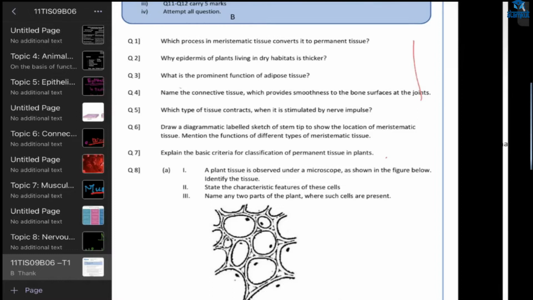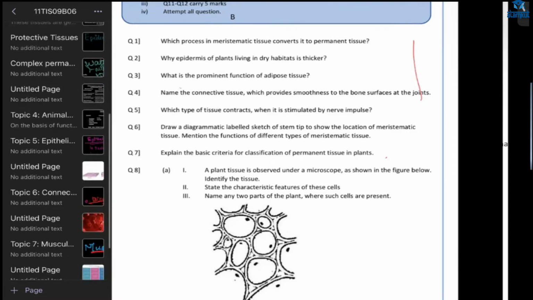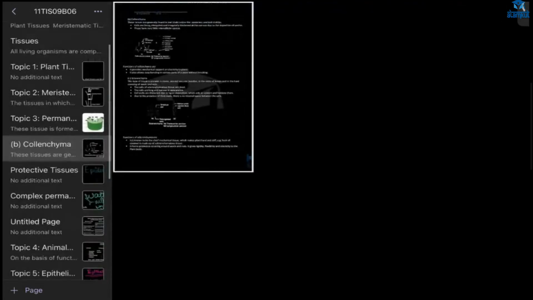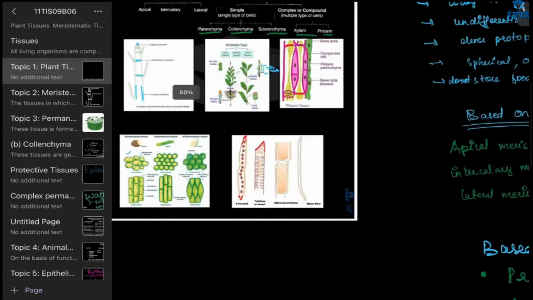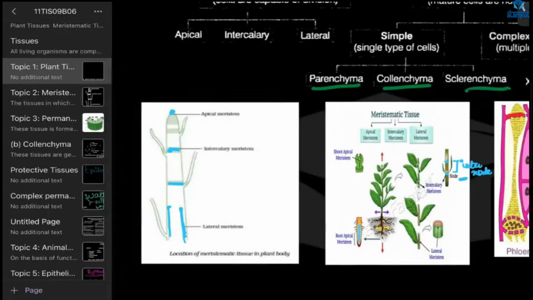Then next question is: draw a diagrammatic labeled sketch of stem tip to show the location of meristematic tissue. Mention the functions of different types of meristematic tissue. I think this is very easy, right? So which diagram will you draw? Ma'am, the meristem one. This is the diagram. Everyone drew this? Yes, ma'am. Did you mention the functions? Yes, ma'am. Okay, Razi, tell me.